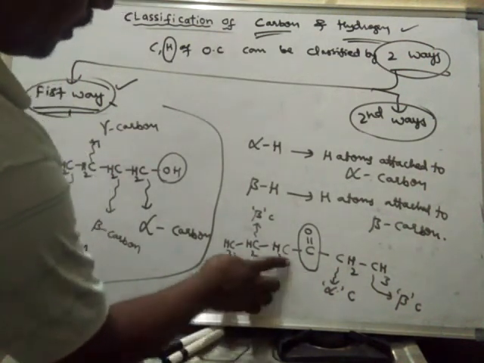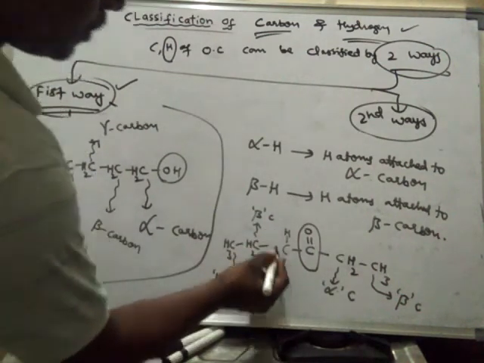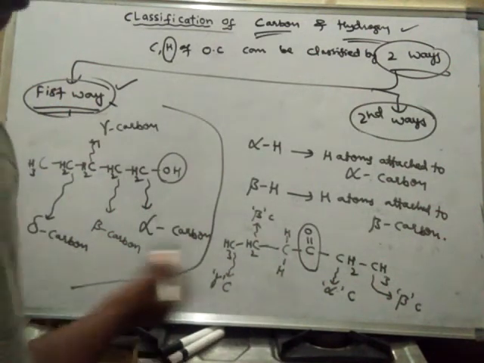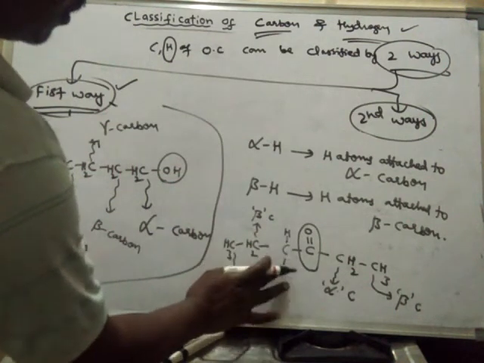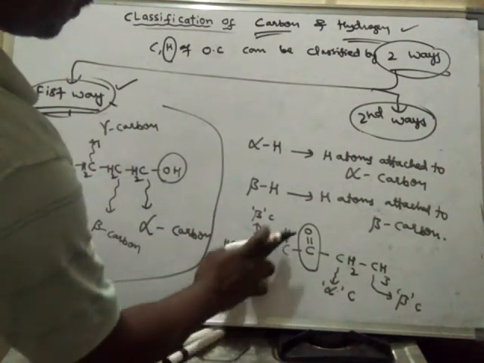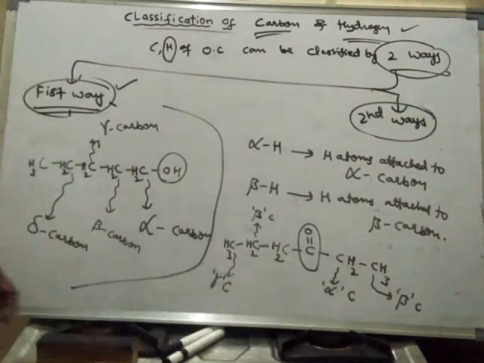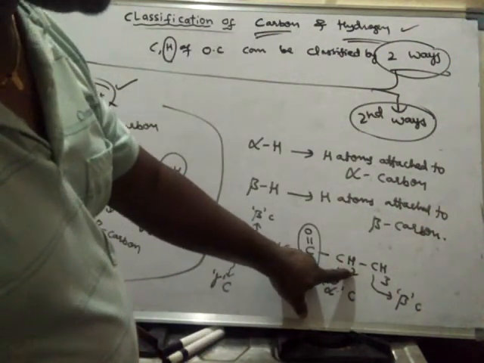If I write 2 here, the meaning is that those 2 hydrogens are linked to this carbon. So this is an alpha carbon, and these 2 hydrogens are said to be alpha hydrogens. The same thing I may write like this also. So these are 2 alpha hydrogens. Here also, to this carbon, these 2 hydrogens are attached.